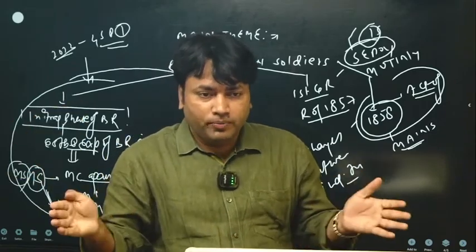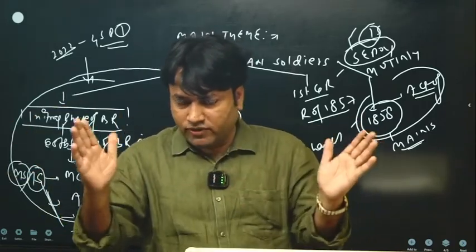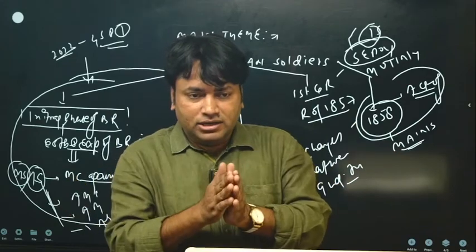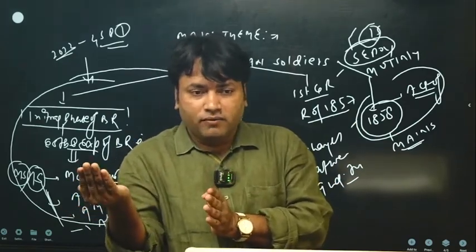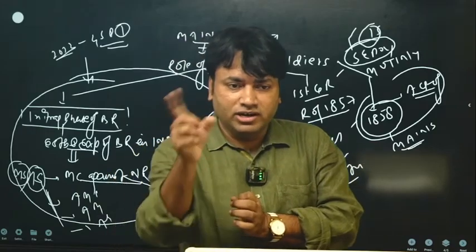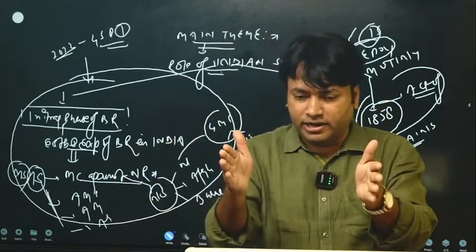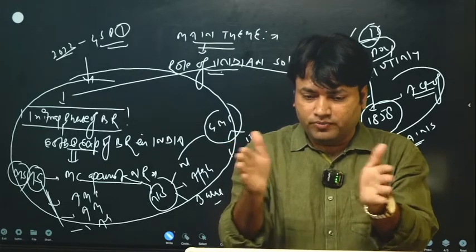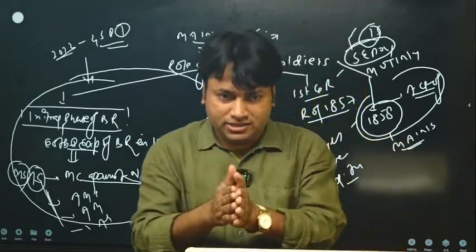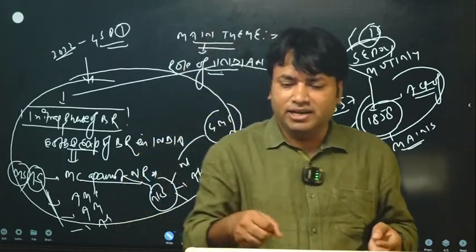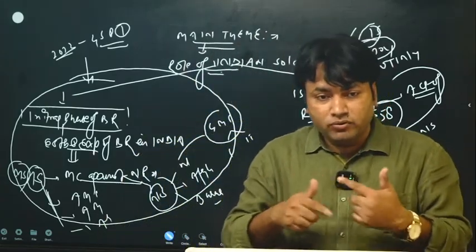And we all know that when we talk about the composition of the army, the ratio between Indian and European soldiers was designed in such a way in the earlier phase that Indian soldiers were dominating. Now the proportion of Europeans to Indians will be changed. Definitely Indians are still more in numbers, but the ratio will be changed.